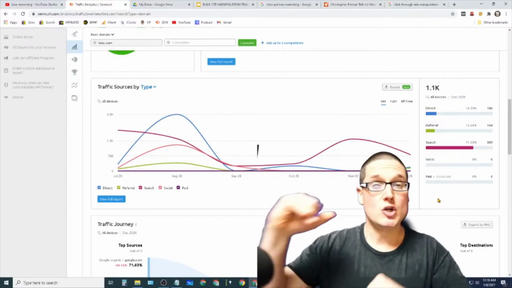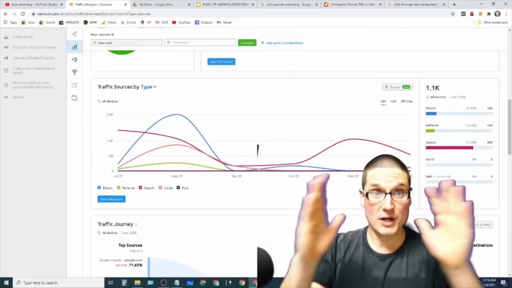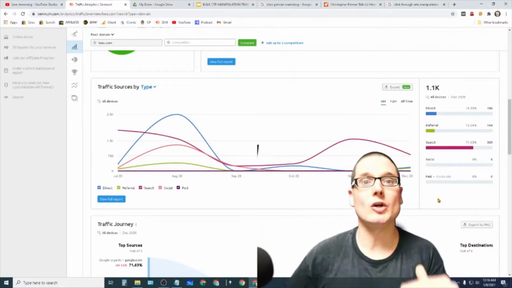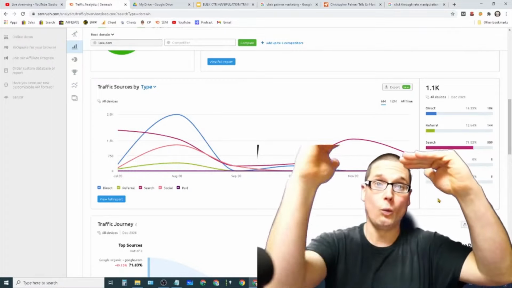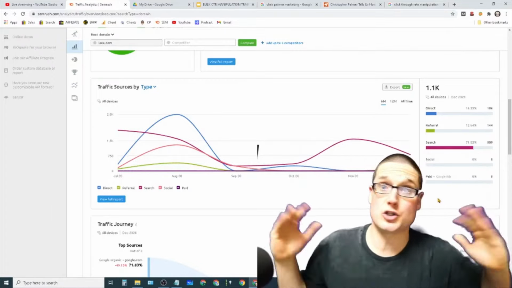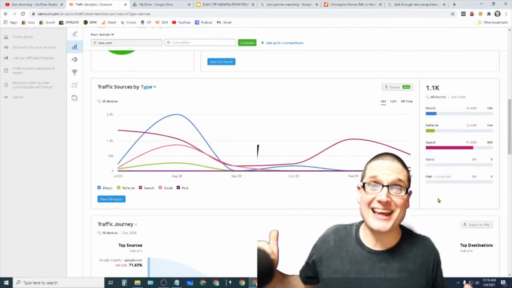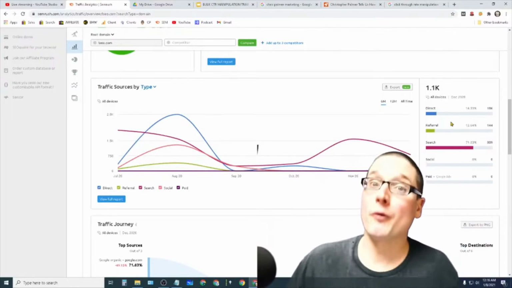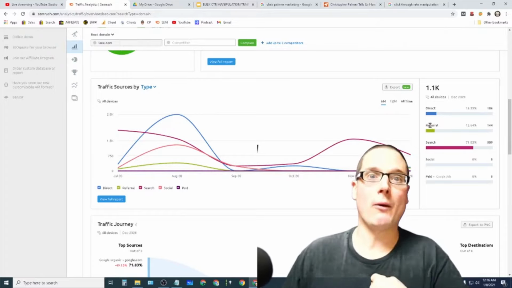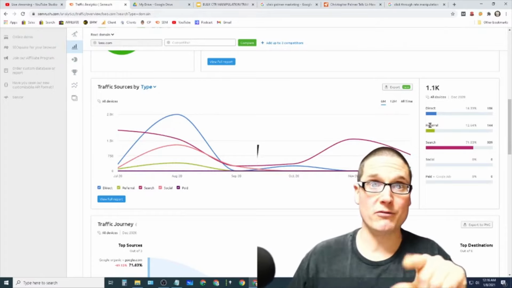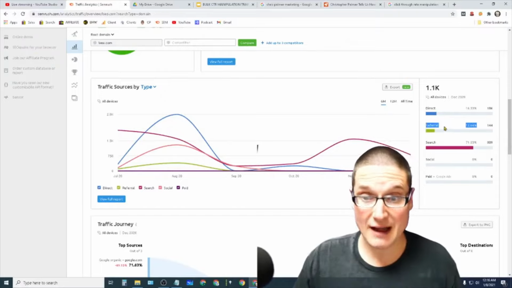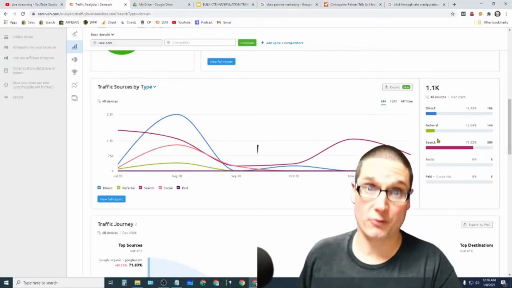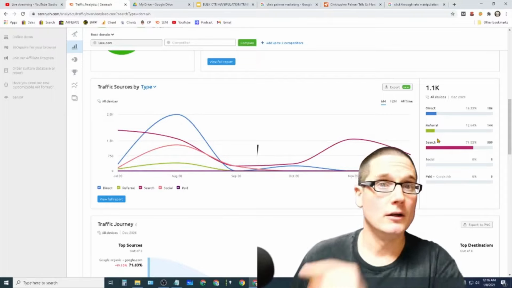Authoritative traffic. So when we're mapping out our authority traffic, more so all of our traffic, when we're mapping it out, we want to look at the primary competitors. 1, 2, 3, 4, 5, or 1, 2, 3, or just one if you're being maybe a little lazy. Who knows? But what I'm looking at here is how much authority traffic are they getting, because I want a more powerful boost. I want you to have a more powerful boost. So whatever their referral traffic is, we're not going to send just referral traffic. I'm sending authority referral traffic, authority traffic.